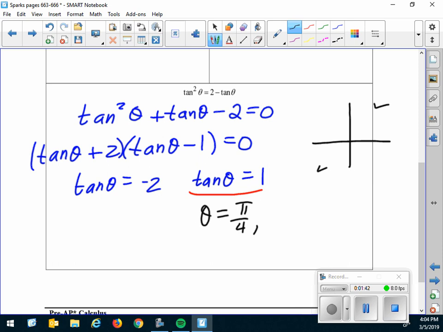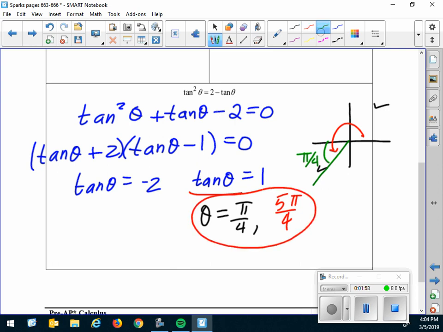And then we'll have a pi over 4 reference angle down into quadrant 3. So I need this angle. So what's that? Pi plus pi over 4. So that's 5 pi over 4. So here are 2 of your answers. Now let's go over here.